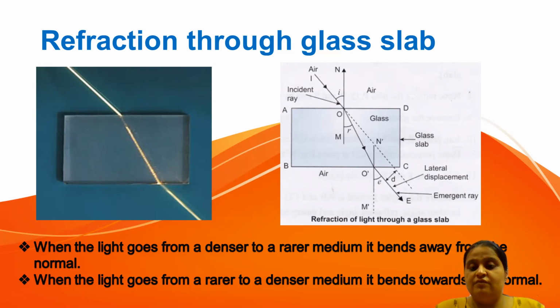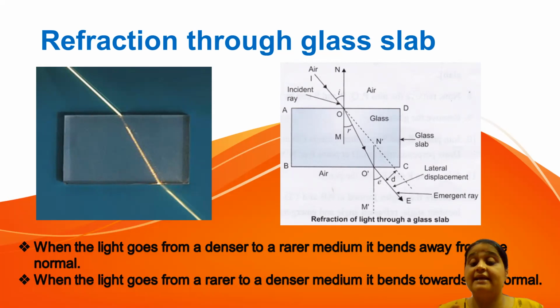One more observation, you will check it here. The incident ray and the emergent ray, because they are in the same medium, will be parallel to each other. One is shown as O dash E by a solid line, and the other is shown as OC, the dotted line.